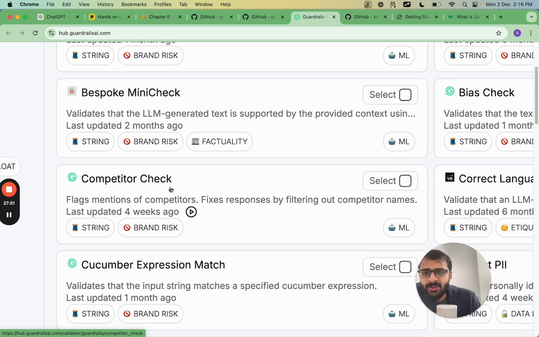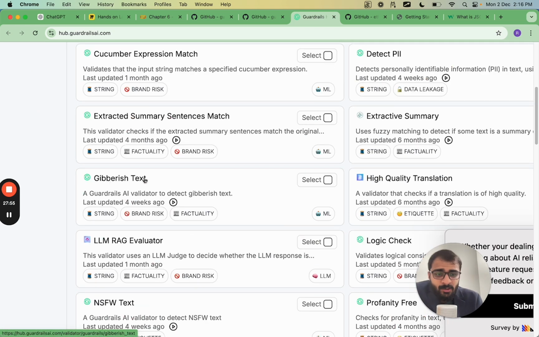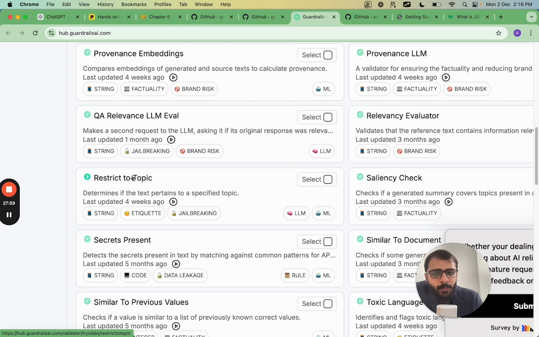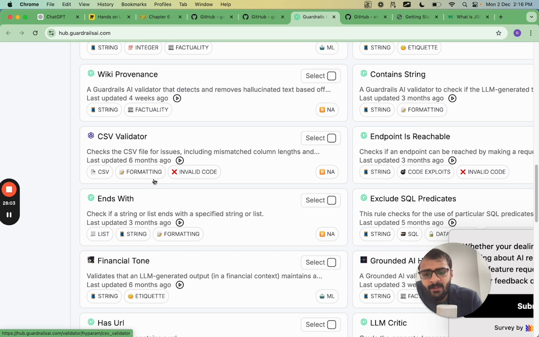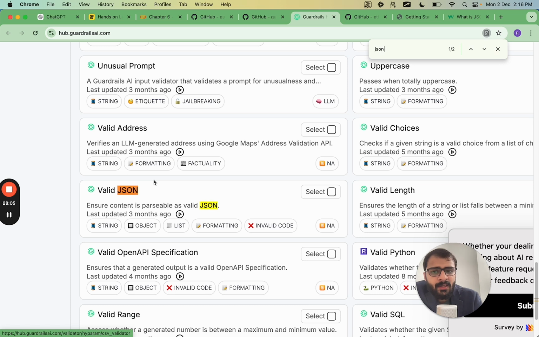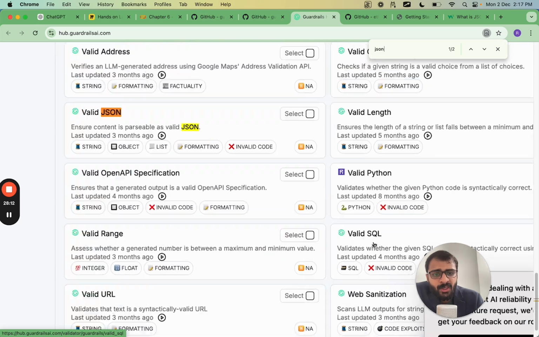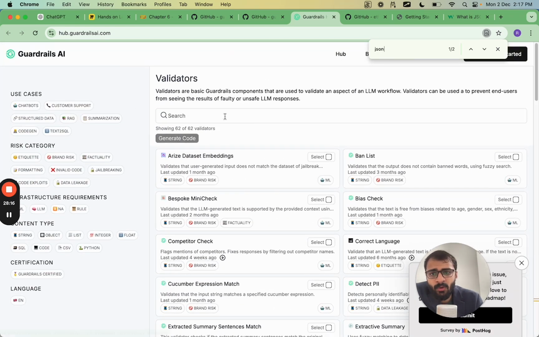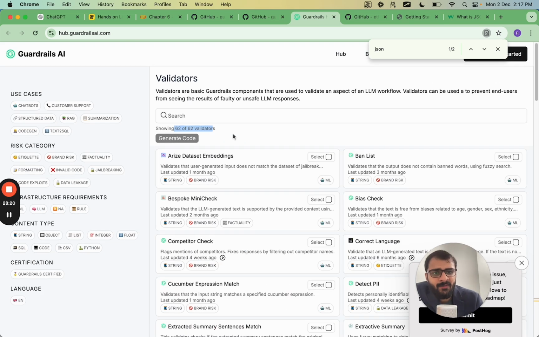So competitor check is something which we saw right now. You can even check gibberish text, which is random text. You can restrict the output to a particular topic. You can restrict the output to be CSV. We saw the JSON format, right? With this kind of an application, you can even restrict the output to be a valid JSON, or you can restrict the output to be valid SQL. There are a huge number of guardrails which you can see over here. There are 62 validators, and you can start using this right from now.